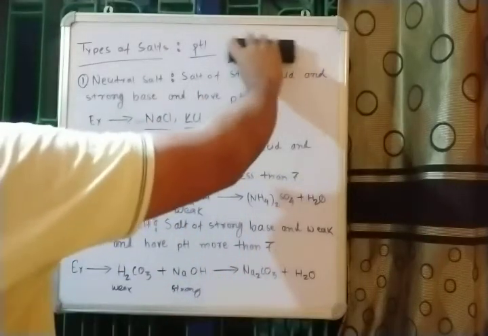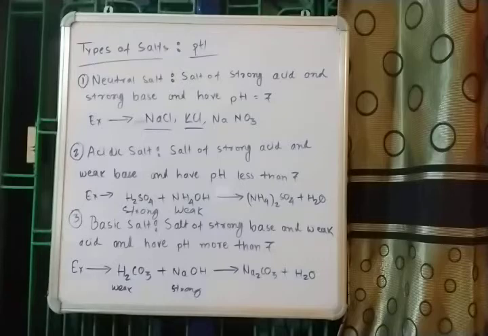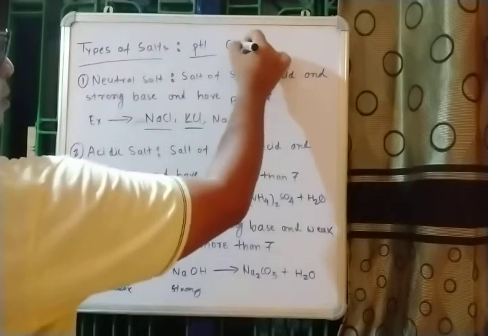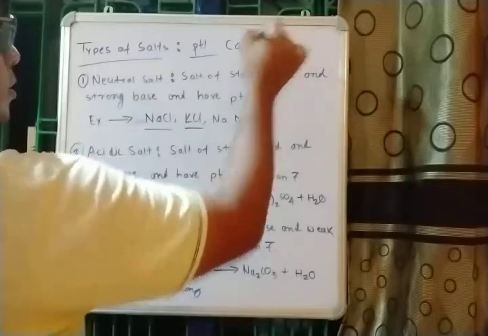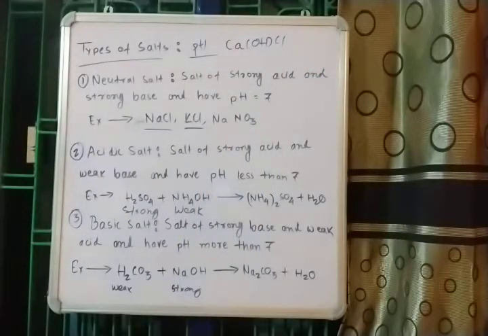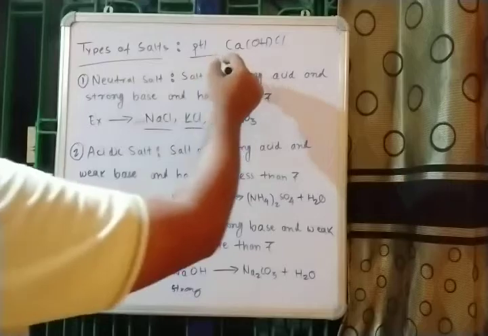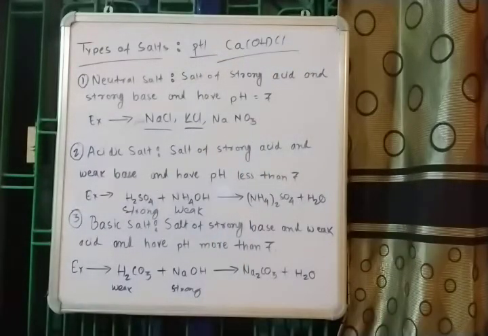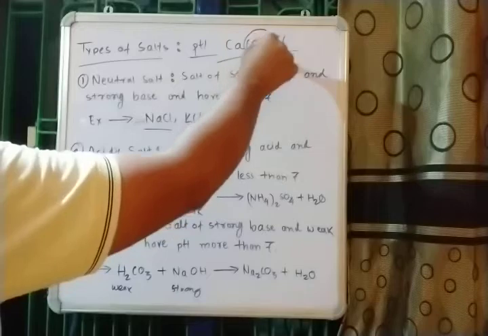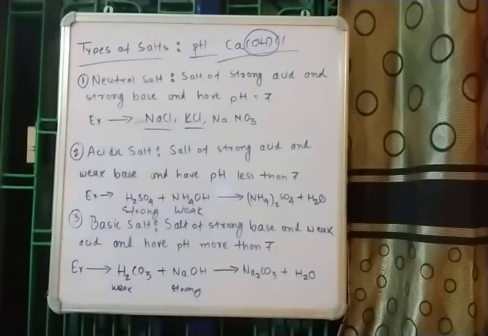Similar to acidic salt, we also have basic salts based on the chemical formula, such as CaOHCl. As you can see in the chemical formula, we have one OH ion, that means one replaceable OH ion, and like a base, this OH can also be replaced whenever needed. So this is a basic salt. Then we have double salt.